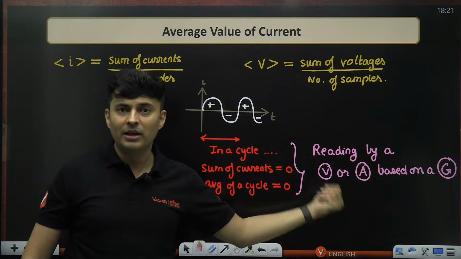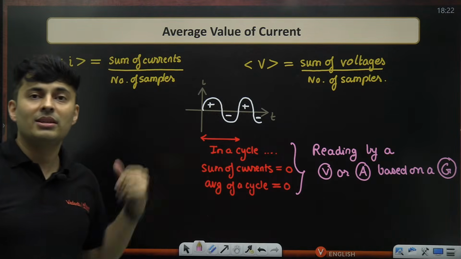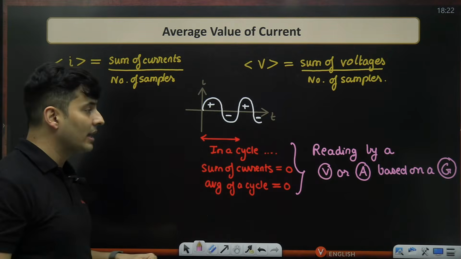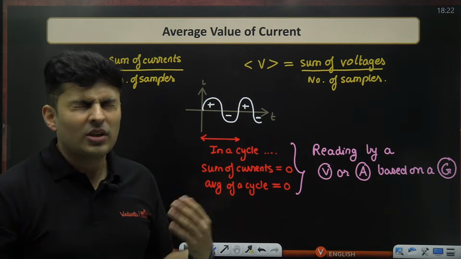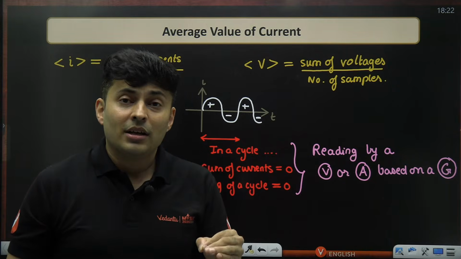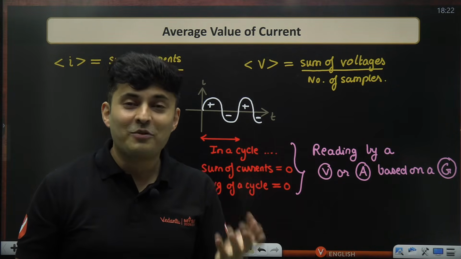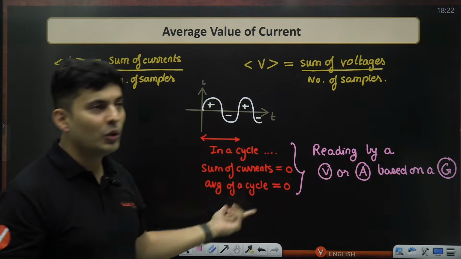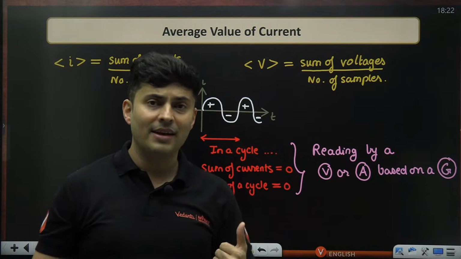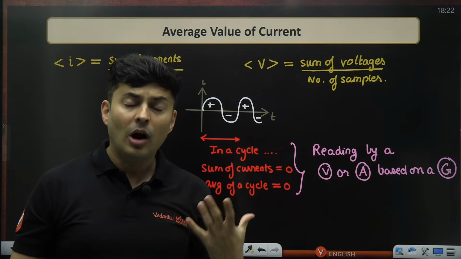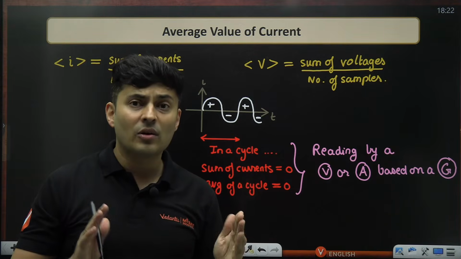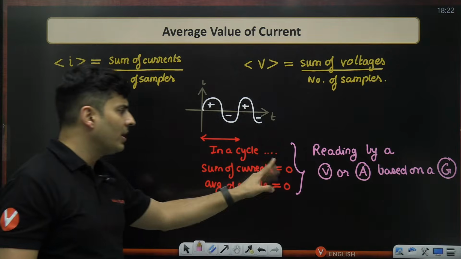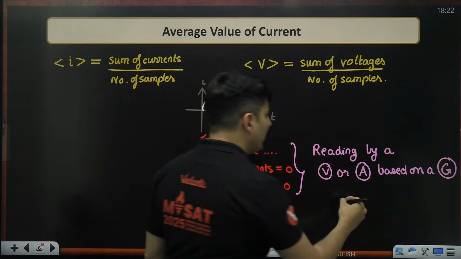This is called a DC voltmeter or DC ammeter, because you can't measure AC with such a voltmeter or ammeter based on galvanometer. So that is the purpose of you learning average voltages or average current. But obviously, you will be tempted, sir, if I want to actually measure current or voltage, then what do I do? In such cases, you use a completely different kind of device to measure how much AC voltage or current is there. Those are called hot wire instruments.